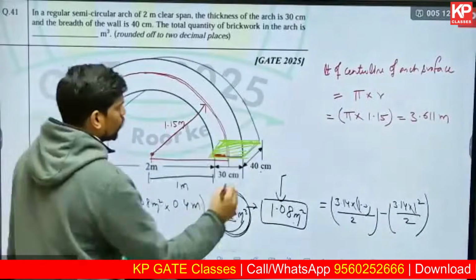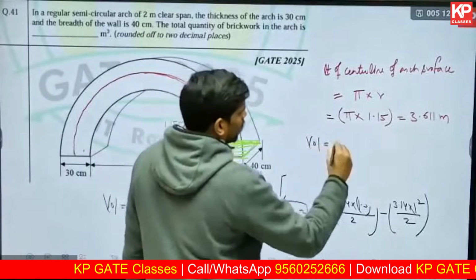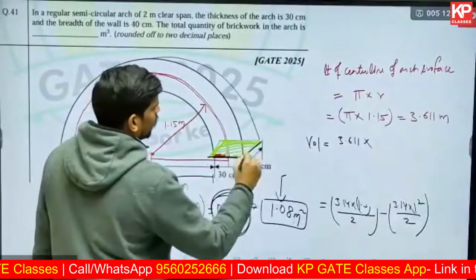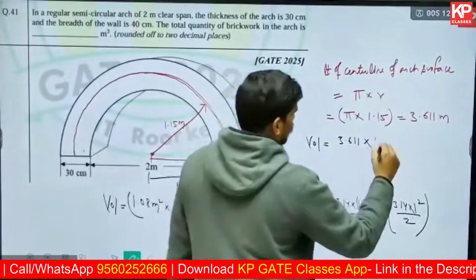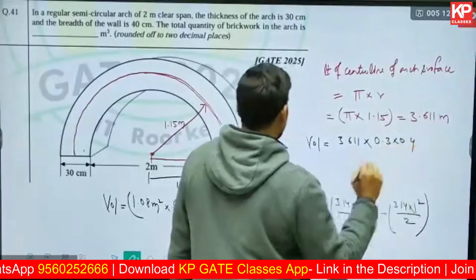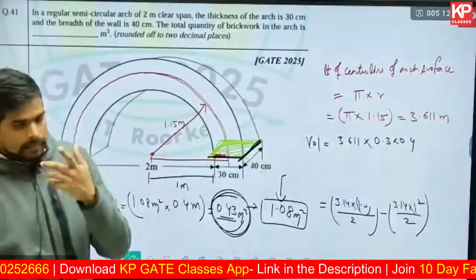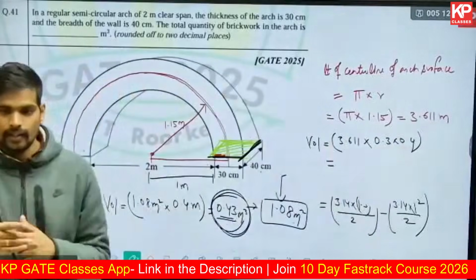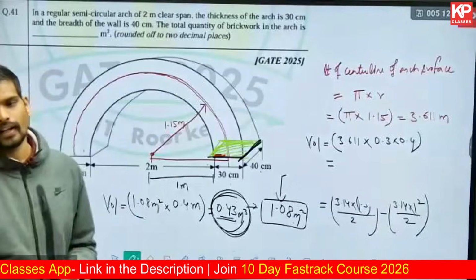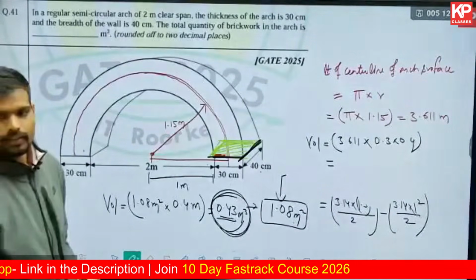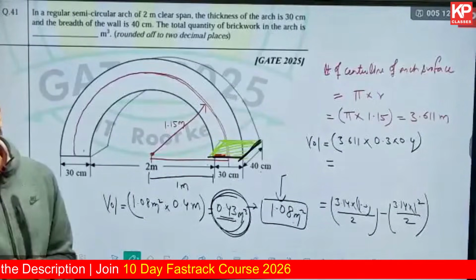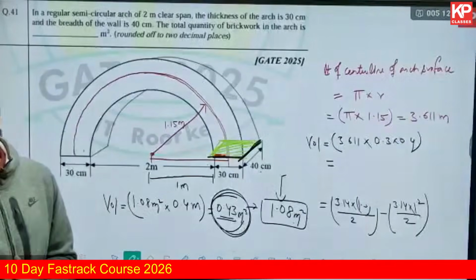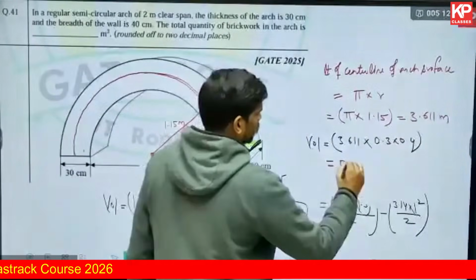So basically the volume will become equal to the length of the center line, that is 3.611, multiplied with the cross sectional dimensions of the arch, which will be 0.3 into 0.4. You need not memorize any other random formula, but remember this application of extrusion is not necessarily for a straight line. The extrusion formula can be applied for curvilinear lines also. If you multiply these three, you will get the answer. How much are you getting? 0.4 into 0.3 into 3.611. Same answer.